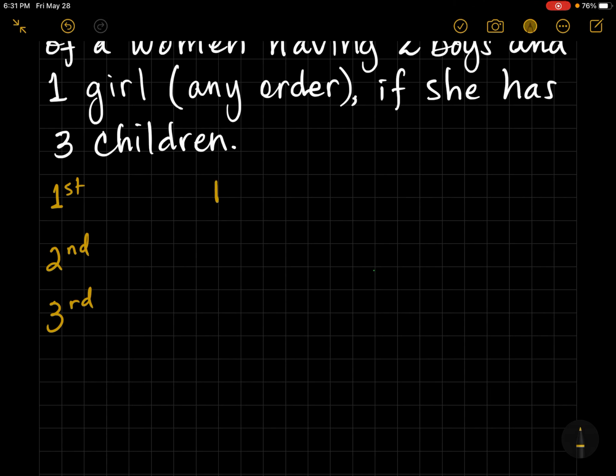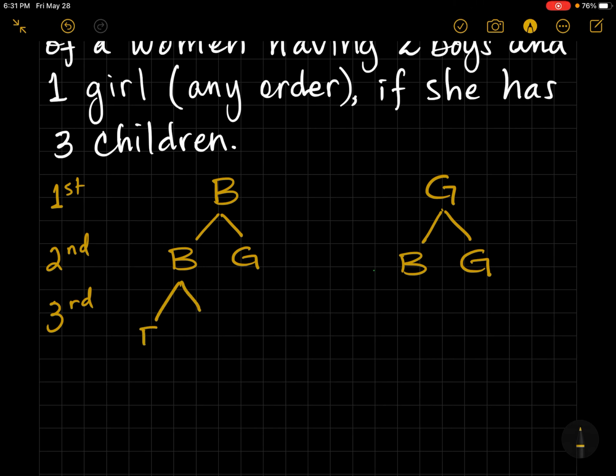For the first child, she has an option of having a boy or a girl, or you could say male, female, however you like to say it. And then for the second child, boy and a girl. And remember, you list those under each. This is how you make a tree diagram. And then the third option, we have a boy or girl, and we're going to list those under each one here. And then I'll show you how we can list these possible outcomes.